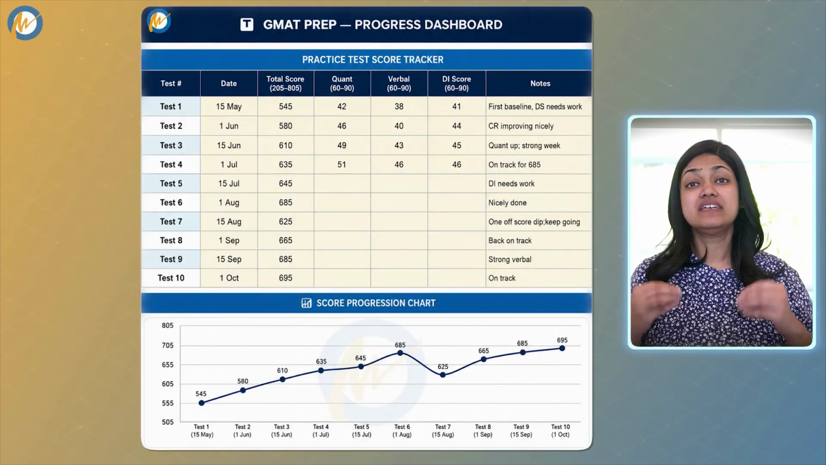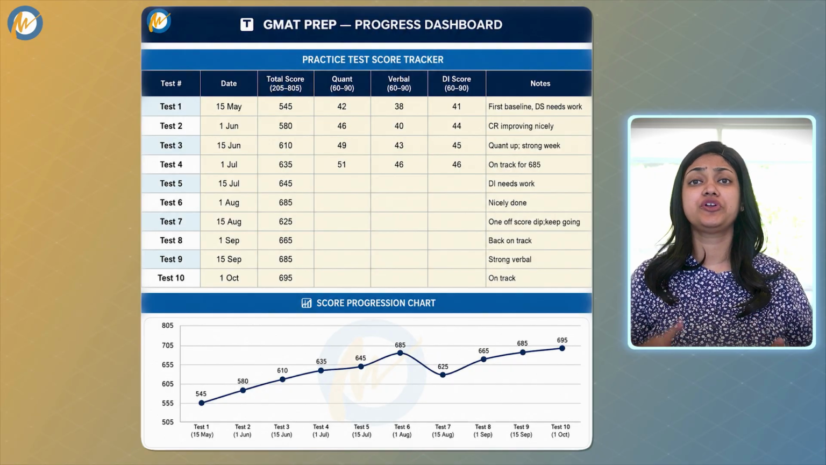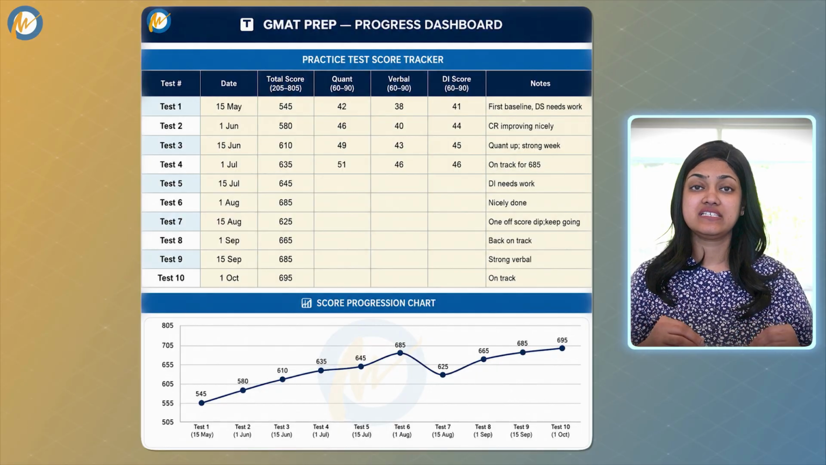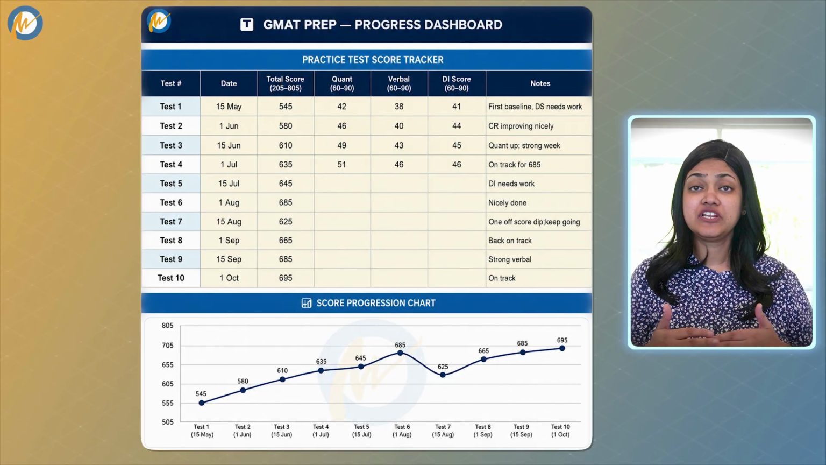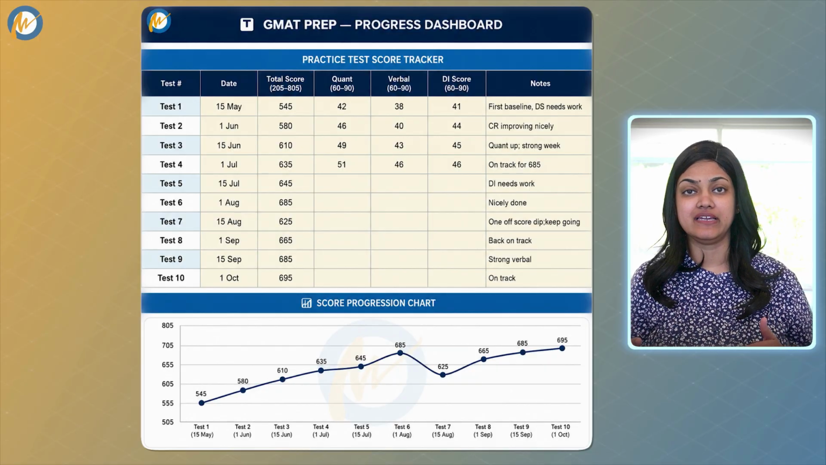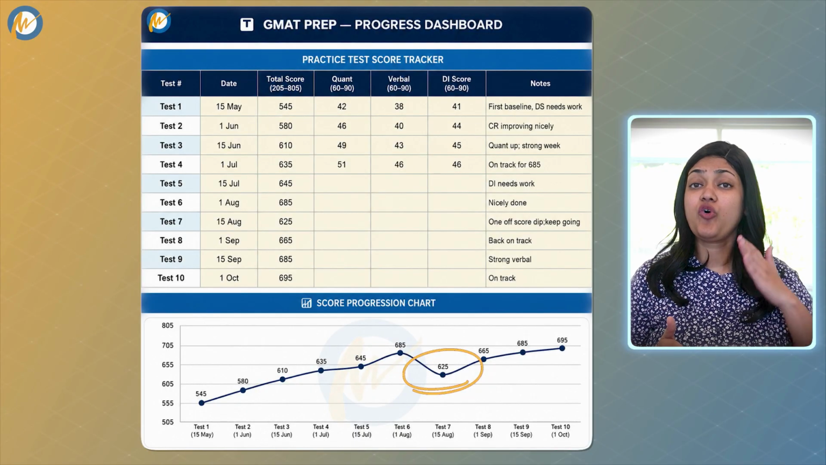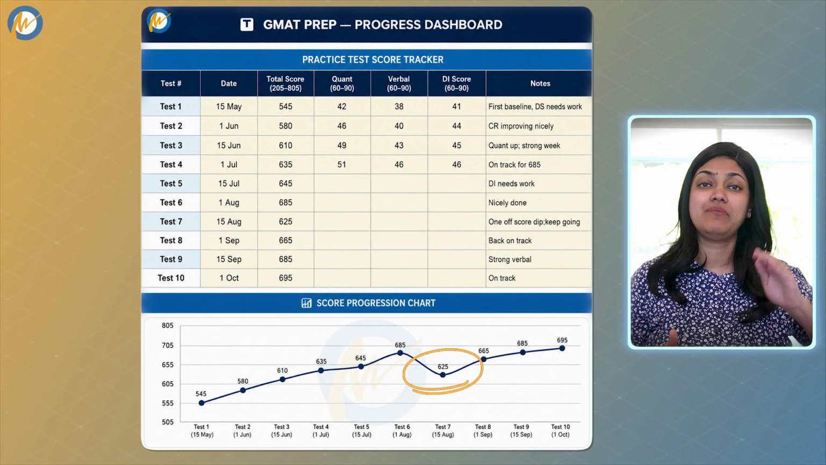The final piece I want to show you is the progress dashboard. This is where you log your practice test scores, your total score, your quant score, your verbal score and your DI score after each full-length test every week. As you fill in more scores over time, the score progression chart updates automatically and you can literally watch your scores improve week by week. And on the weeks when they do not improve, which will happen, I promise you, the chart helps you see the overall trend rather than fixating on one bad test.